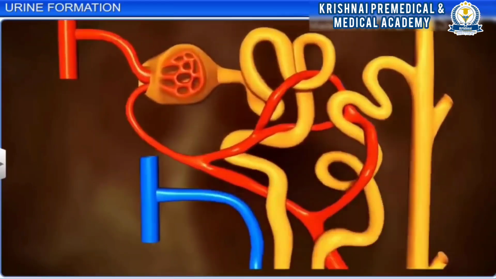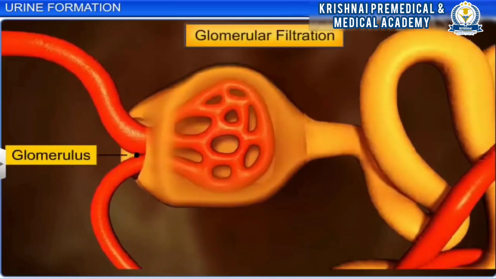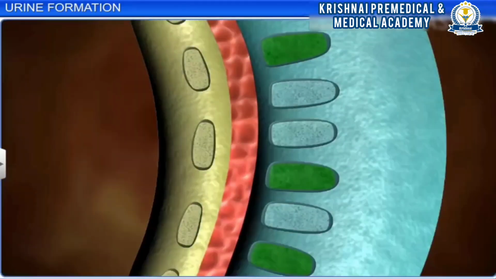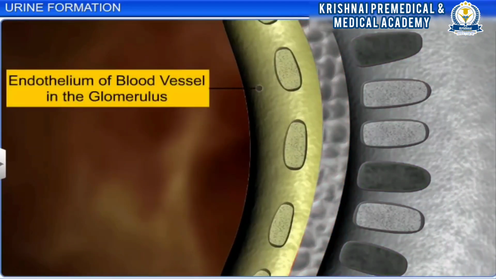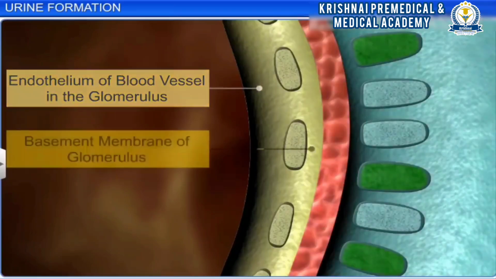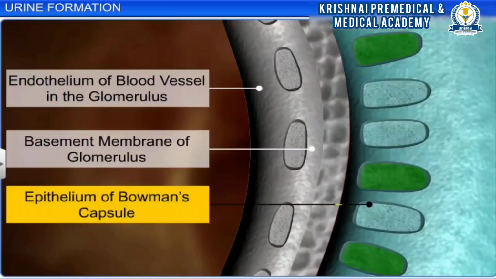The first step in urine formation is the filtration of blood, which takes place in the glomerulus and hence the name glomerular filtration. The pressure of blood in the glomerular capillaries forces the blood to pass through three layers, namely the endothelium of the blood vessel of the capillary, the basement membrane of the glomerulus and the epithelium of Bowman's capsule.